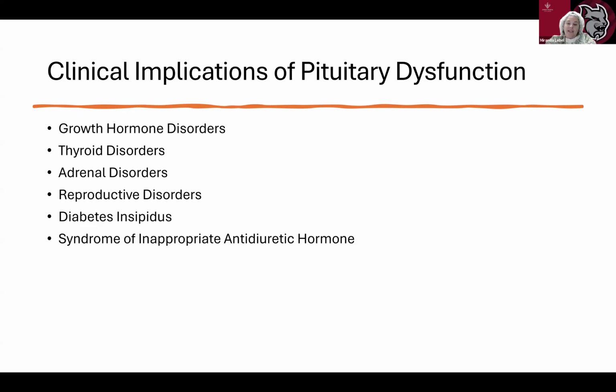And then two things that we will talk about in this lecture are diabetes insipidus and syndrome of inappropriate antidiuretic hormone. So diabetes insipidus, also known as DI, is where we have insufficient ADH. We have two different types, central diabetes insipidus and nephrogenic diabetes insipidus. With central diabetes insipidus, insufficient ADH leads to excessive urination and thirst due to the inability of the kidneys to concentrate urine. And with nephrogenic diabetes insipidus, the kidneys do not respond to the ADH, causing similar symptoms.